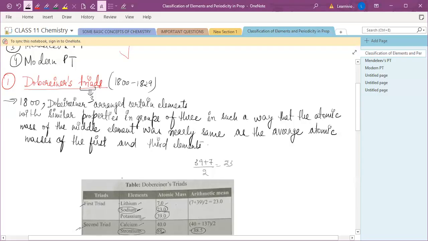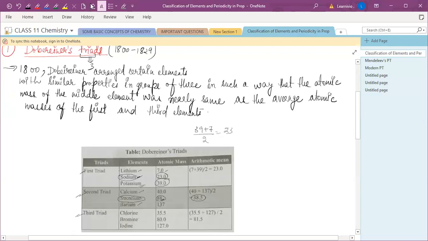So these are the few triads given by Dobereiner. Also write these triads.